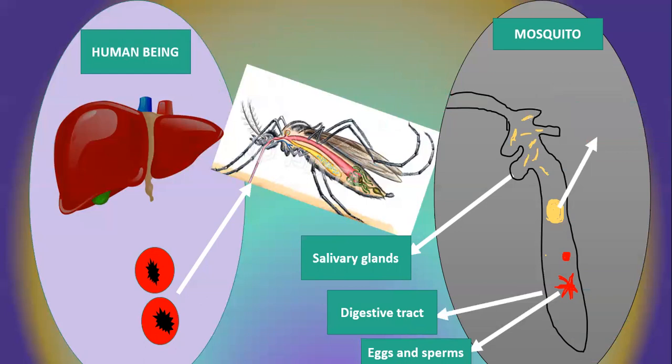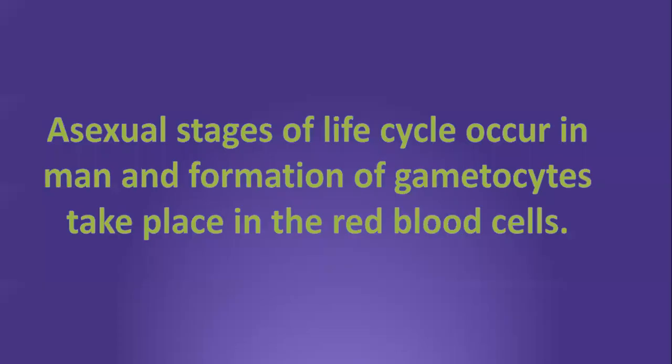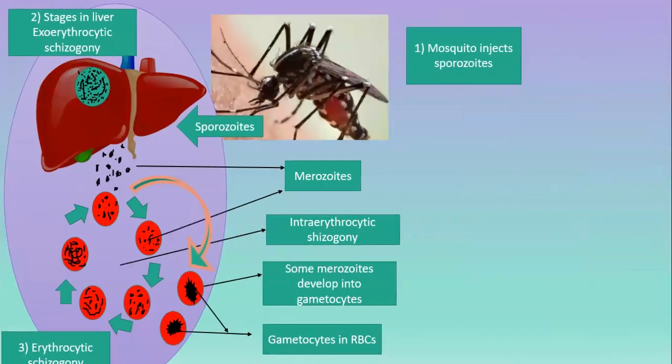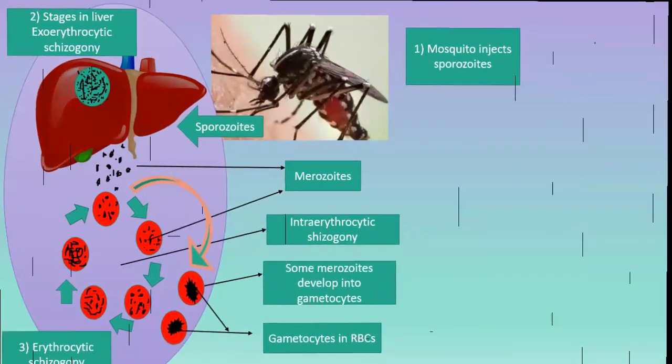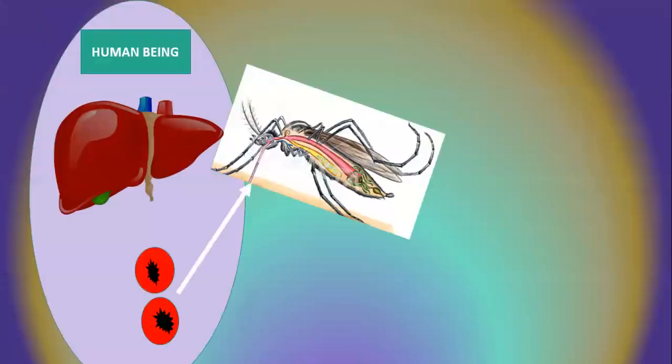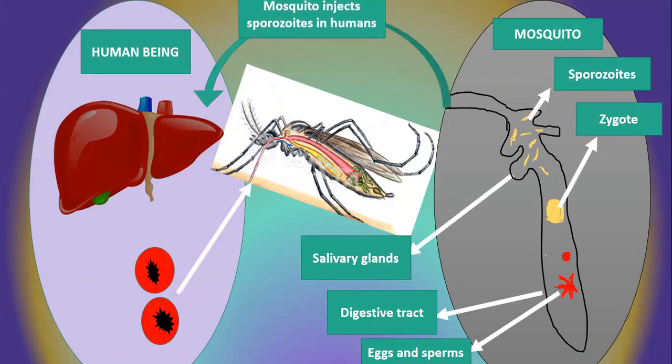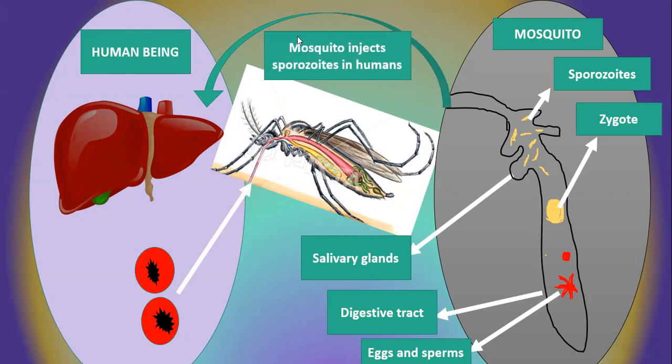If we look at the previous slide once again, you can see that the sporozoites are in the salivary gland of the mosquito, and the mosquito in turn injects the sporozoites into the human.